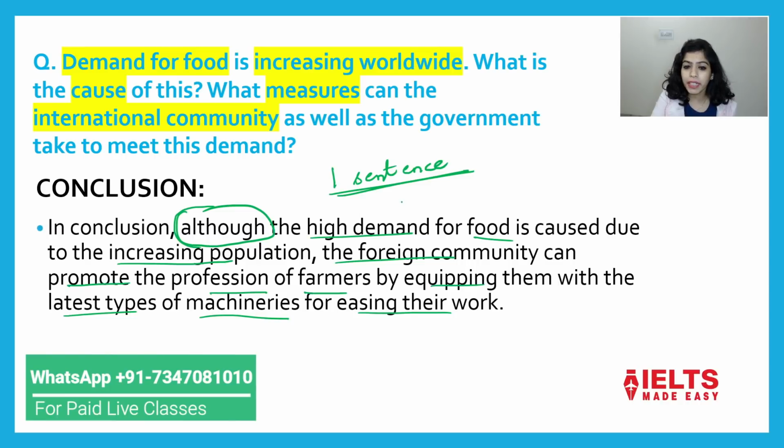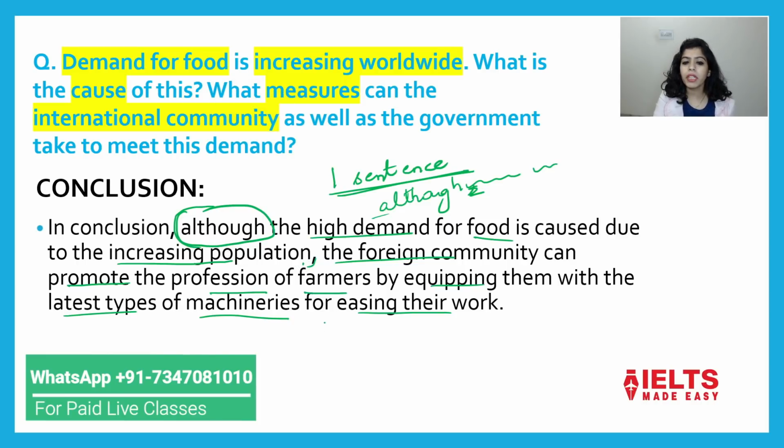After although we never put comma. अगर आपको कहीं पे भी दिखे just after although comma है तो that is not right. ऑल्दो के बाद नहीं होता, फर्स्ट क्लॉज के बाद कॉमा आता है, जैसे कि मैंने यहाँ यूज करा है। In conclusion, comma, although the high demand for food is caused due to the increasing population. What is this? This is the first clause. यहाँ पे खत्म हुआ है population पे comma.